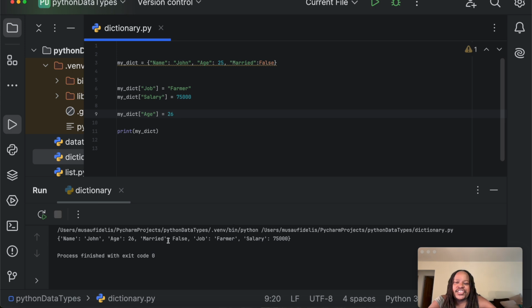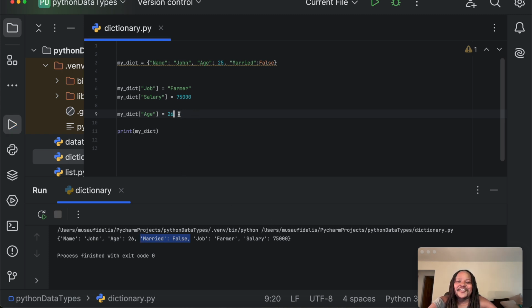Once we do that, now when we click on run, John's age has now been updated to 26. And because John turned 26, he also decided to get married. Now we have to update that to make sure that John is displayed as married. Married is false here.